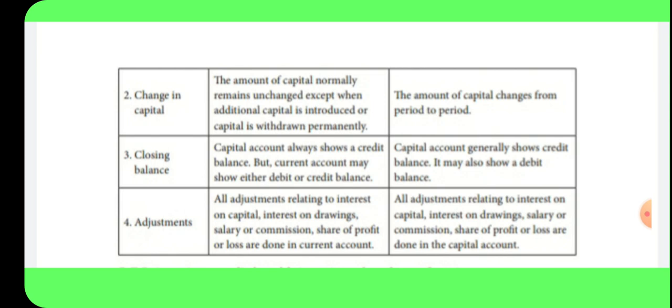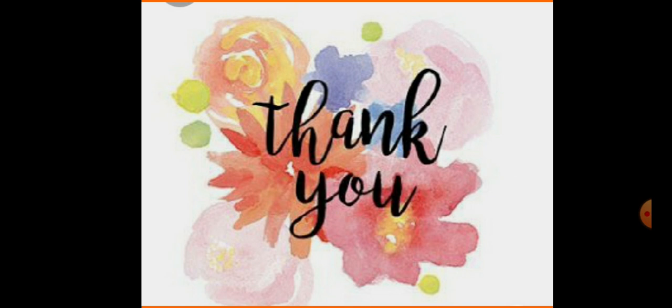In case of any loss arising, that is a debit balance. Then adjustments. In the fixed capital method, all adjustments relating to interest on capital, interest on drawings, salary or commission, and share of profit or loss are done in the current account. In the fluctuating capital method, all these adjustments are done in the capital account. So these are the four differences between the fixed capital method and fluctuating capital method. Okay, thank you.